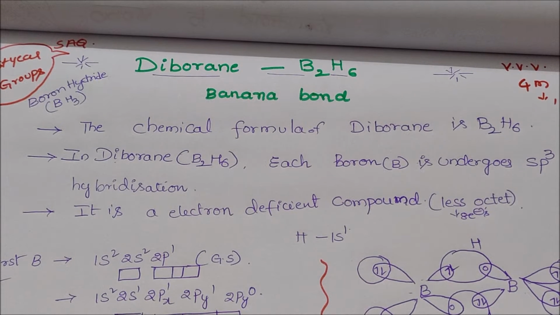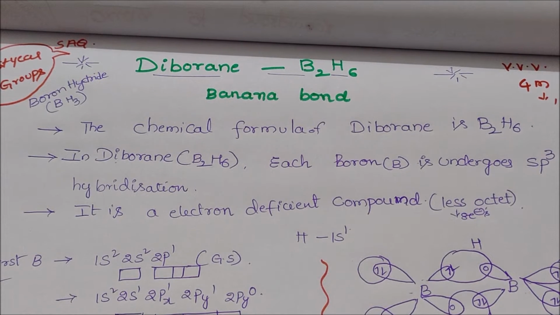So in boron, electron deficient means containing less than 8 electrons. Electron rich means above octet, more than octet. Electron precise means only octet. But diborane is an electron deficient compound.